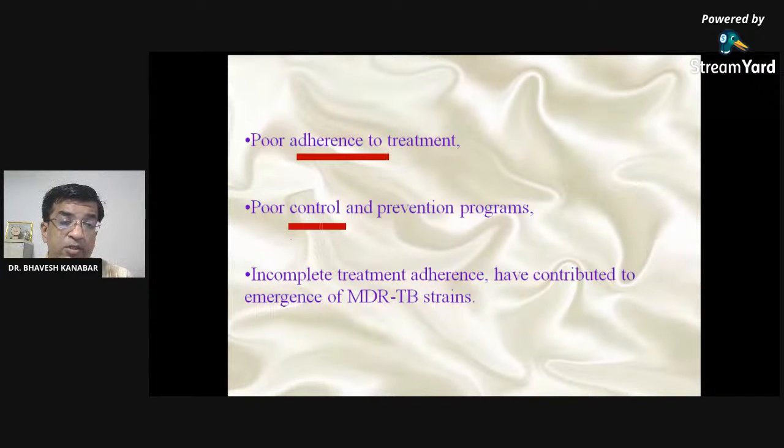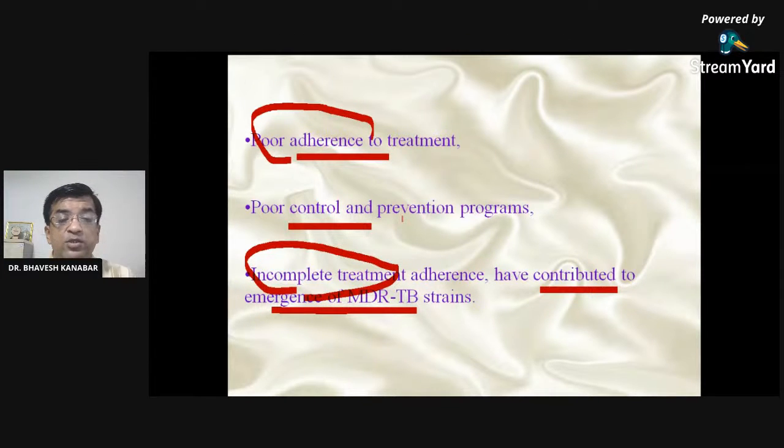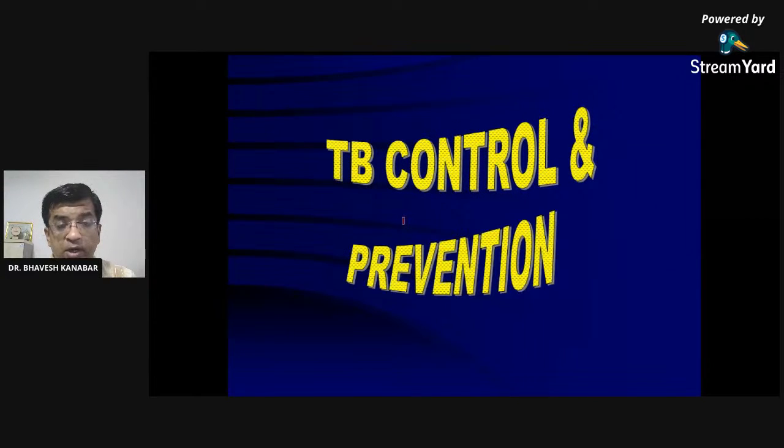Poor control and prevention programs and incomplete treatment adherence have contributed to the emergence of multi-drug resistant strains. So this is the most important factor: poor adherence, incomplete treatment. This is the most important factor causing the emergence of multi-drug resistant tuberculosis. So, TB control and prevention.